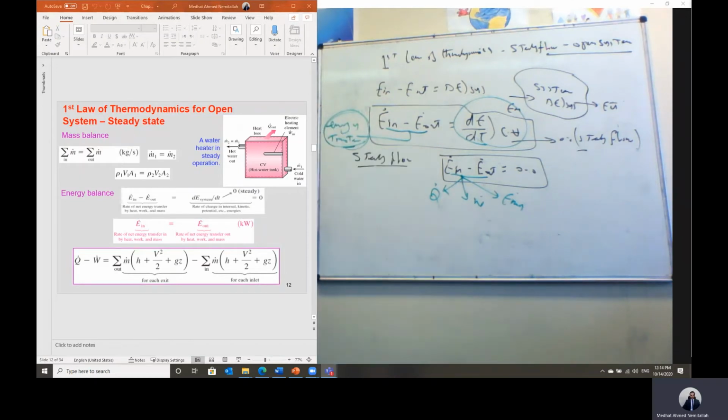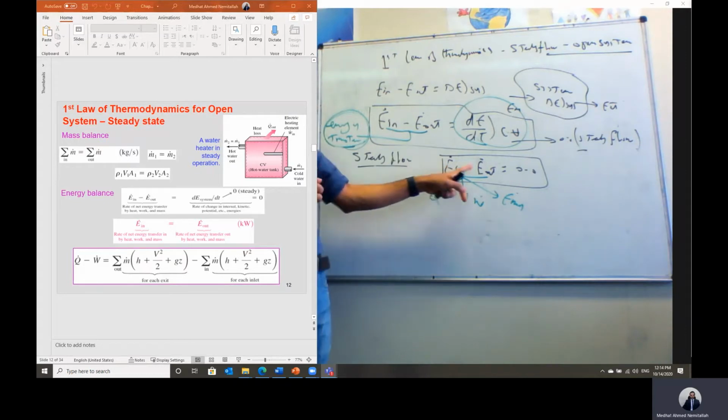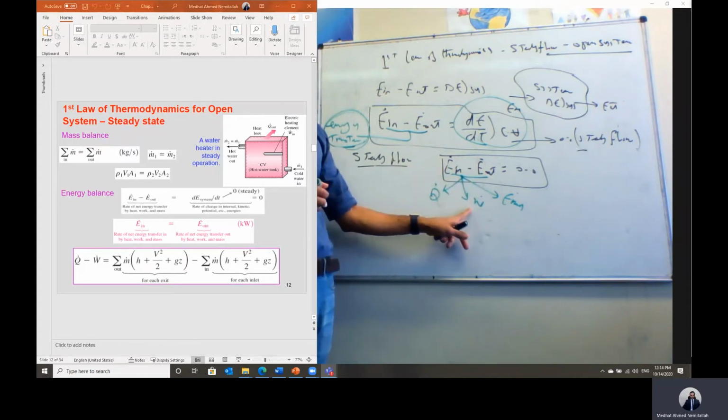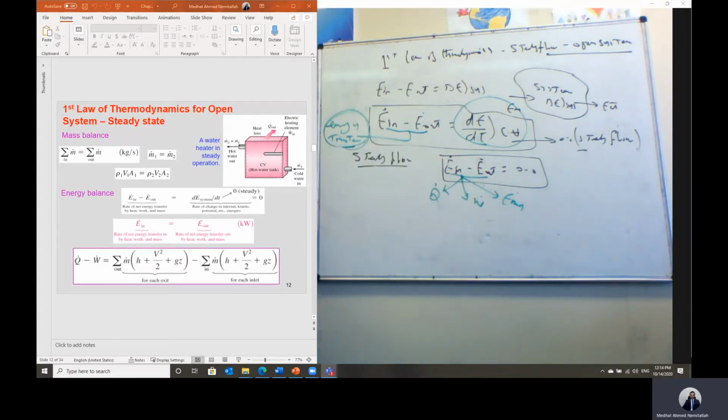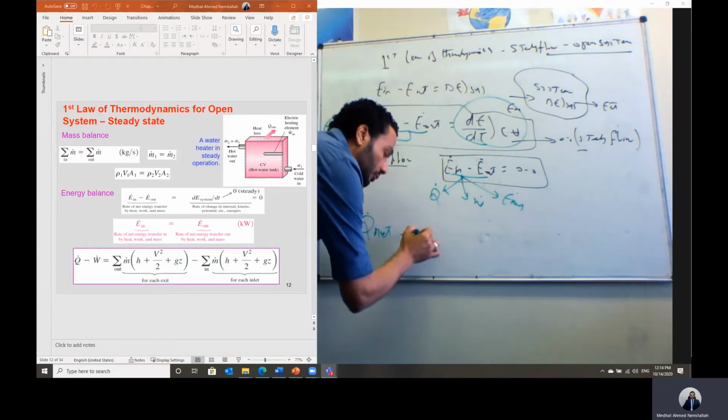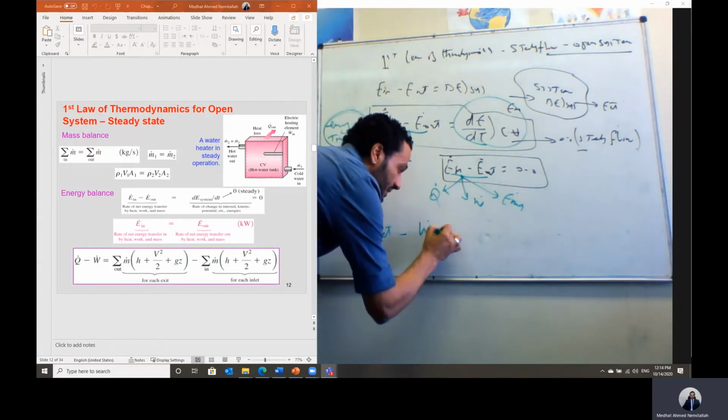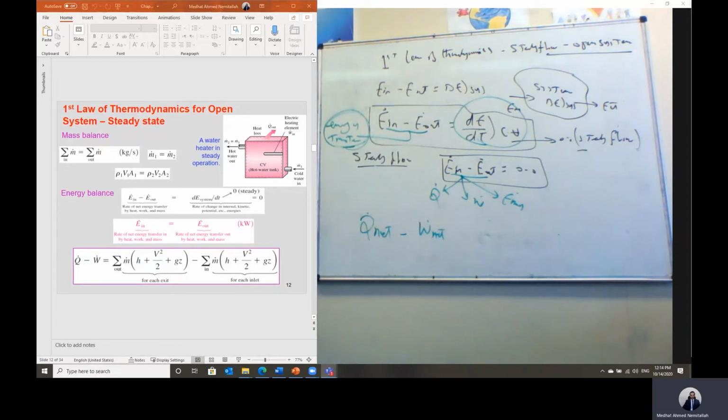But let's substitute here. Then we can say energy in minus energy out will be Q in, heat transfer in, minus heat transfer out, or we can just write it as Q dot net, the net heat transfer to the system. But we can also have work in or work out, so we can say the rate of work net to the system, either in or out. But why do we have a negative sign here?